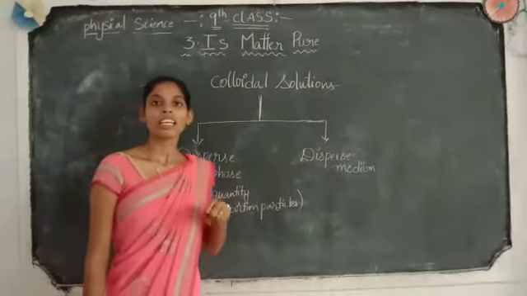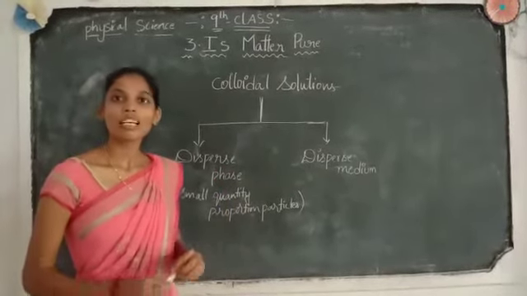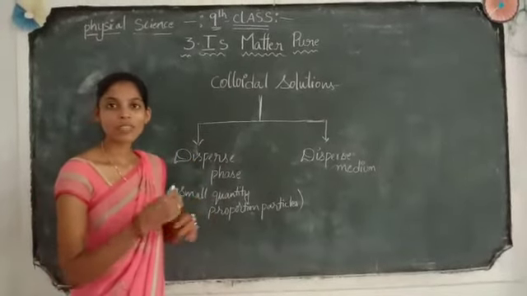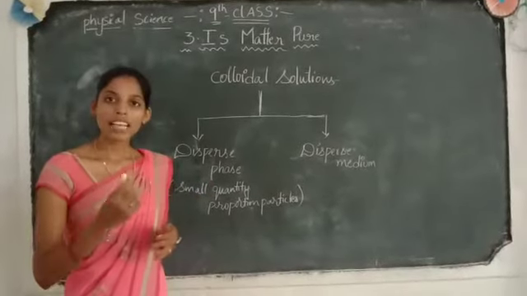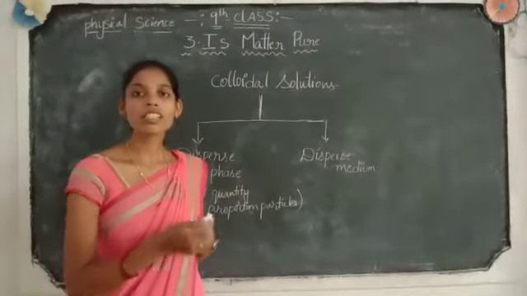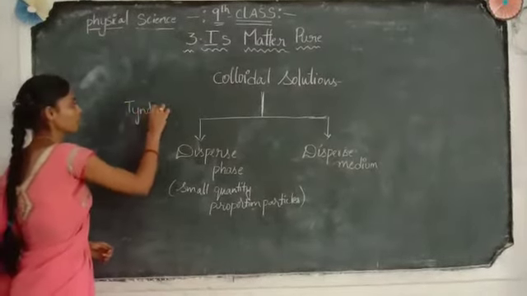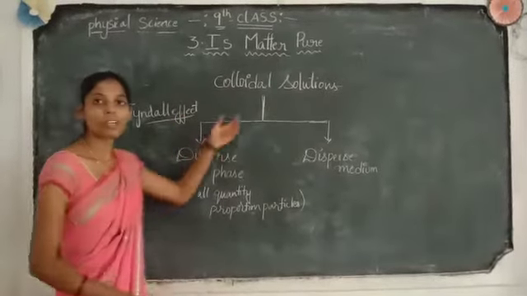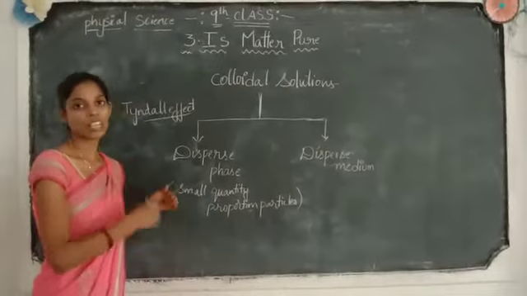Tyndall effect means that colloidal solutions can scatter a beam of light. The particles present in the colloidal solution can scatter a beam of light, and this scattering of the beam of light is known as the Tyndall effect. What is it? Tyndall effect. So the particles present in a colloidal solution can scatter a beam of light. Such scattering of light is called the Tyndall effect.